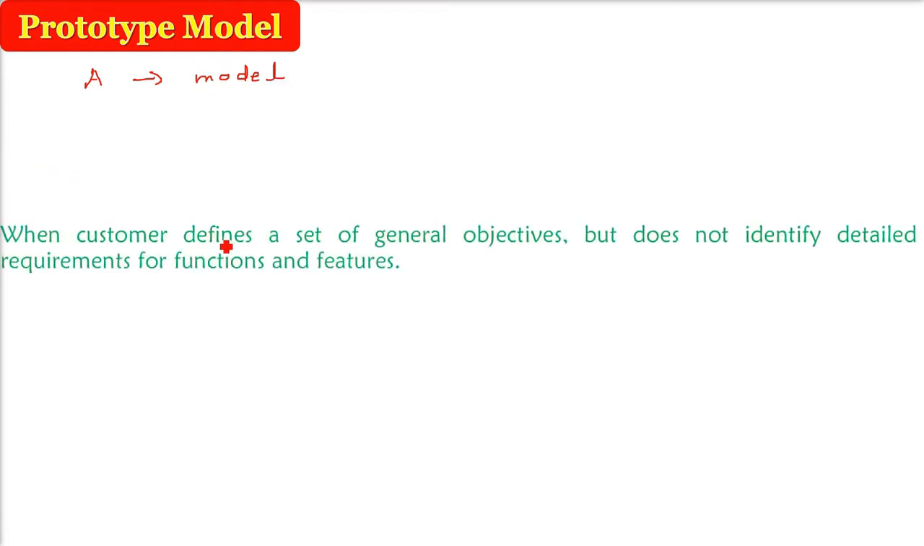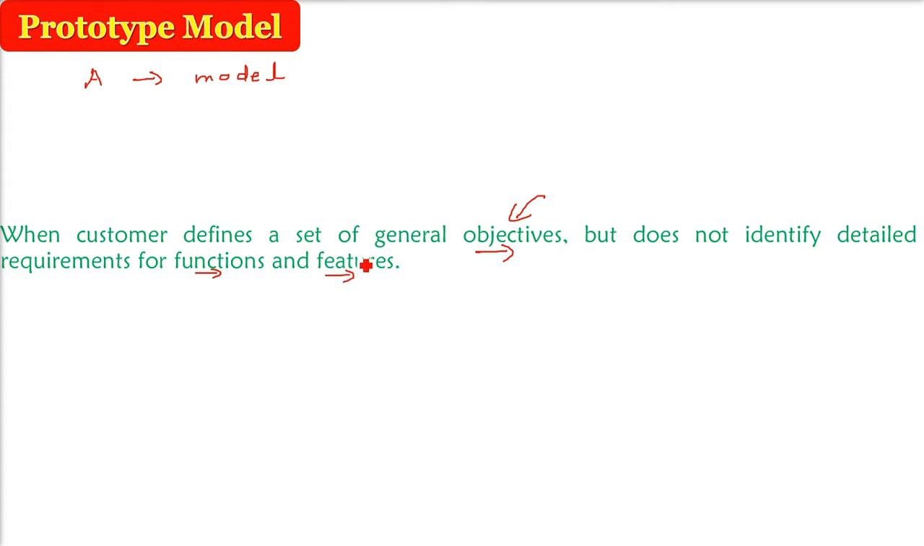Prototype model. If you are an architect and someone comes to you, make my house, will you be starting the work, means to make the house? You will make a model first. Then you will put it in front of the user and then he will get some idea. So when customer just defines the basic objectives, that is, I want to make a home. For example, a software person who wants to make a software, he'll say, I want to make a software like this. But he is not aware what are the functions and features he would need.